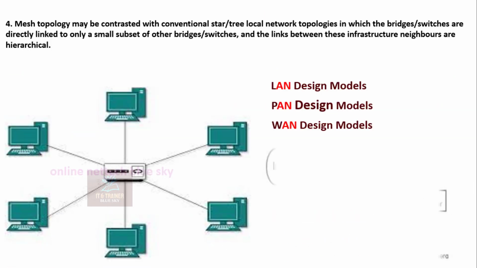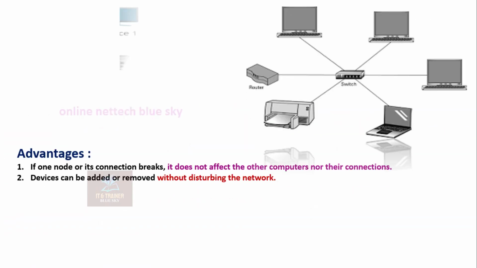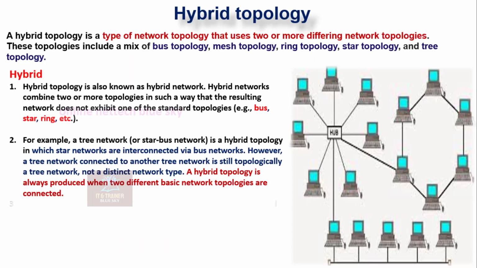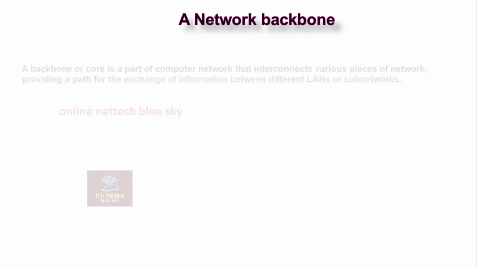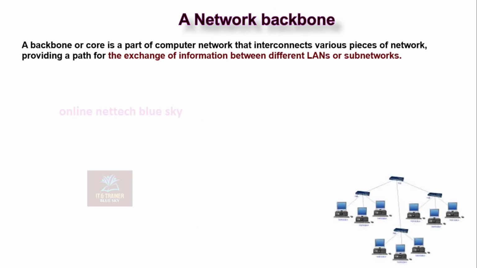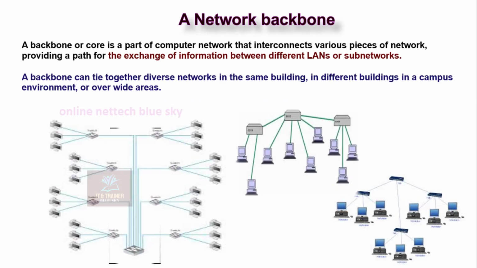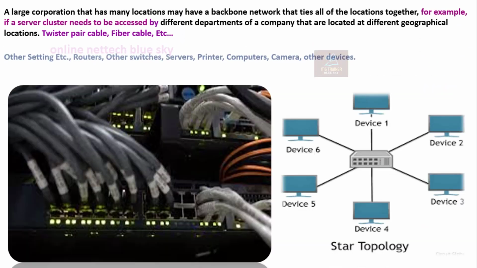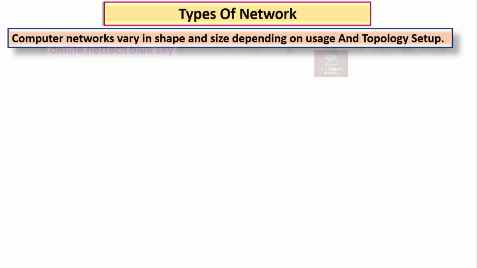Star topology is a type of hierarchical structure, and you can see its advantages and disadvantages here. Then hybrid topology, how it works and its disadvantages. Tree topology, how the system works, its advantages and disadvantages. Also how a network backbone works and the backbone technology of the systems. This is very important for understanding network communication.